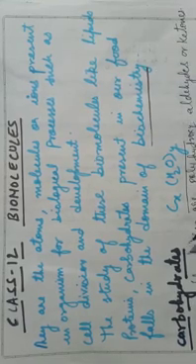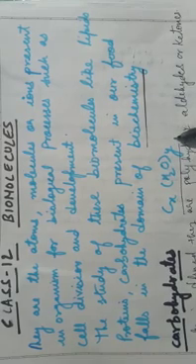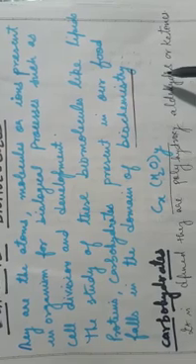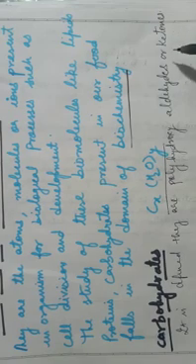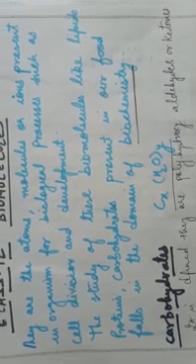So the very first biomolecule is carbohydrates. Now what are carbohydrates? It is a compound of carbon, hydrogen and oxygen having the general formula CxH2yOy. Or it is also defined in your NCERT books as polyhydroxyaldehydes or ketones. Like in glucose, we see an aldehyde group, whereas in fructose, we see a ketone group.